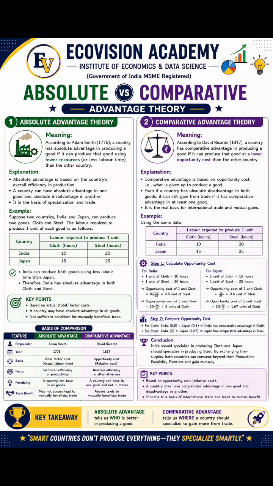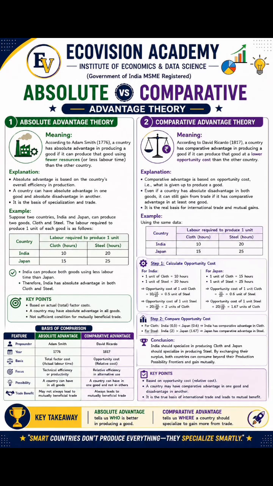What is absolute advantage? Absolute advantage means whenever a country is producing a commodity, it can produce that commodity with lesser time or with lesser cost in comparison to other country. Suppose if I say that India has an absolute advantage in the production of cloth, what does it mean? It means that India can produce cloth in comparison to Japan in lesser time or by lesser cost.